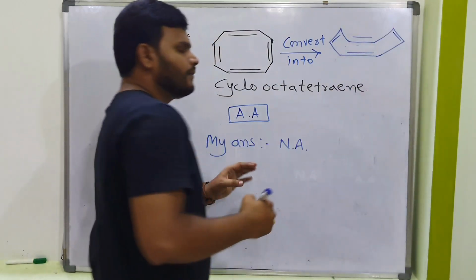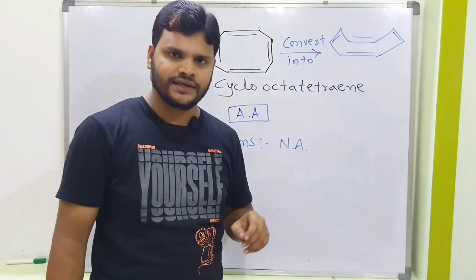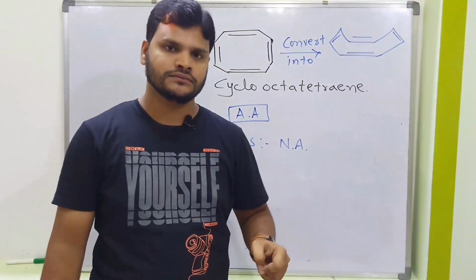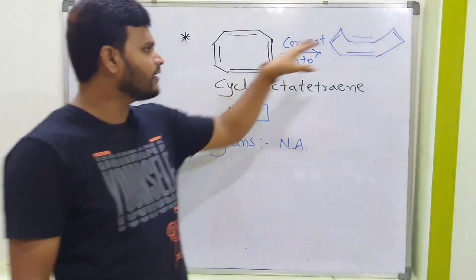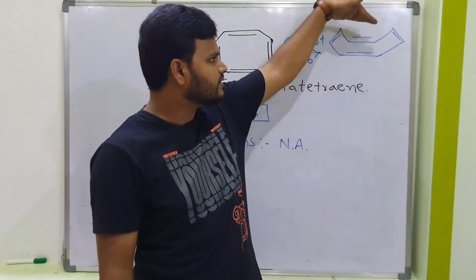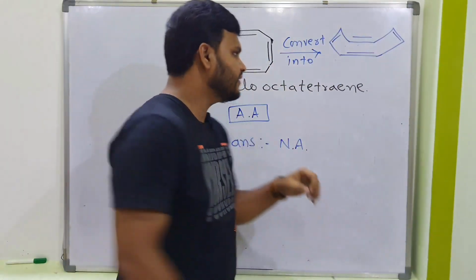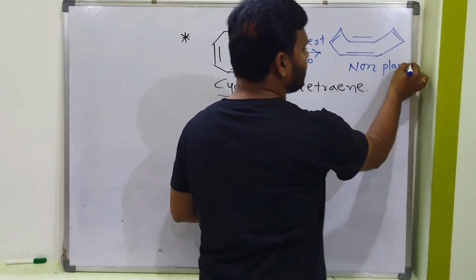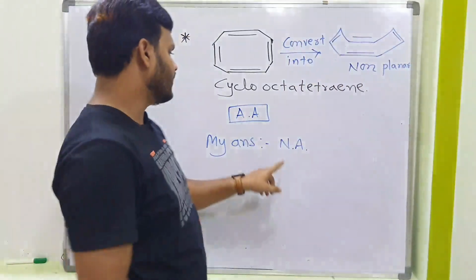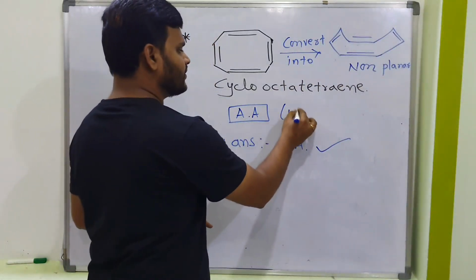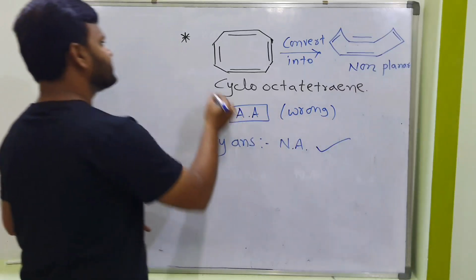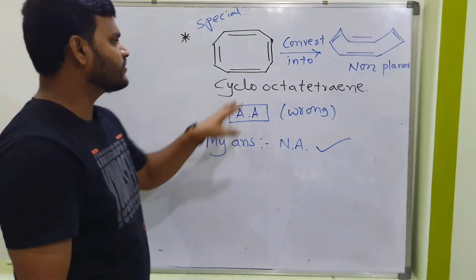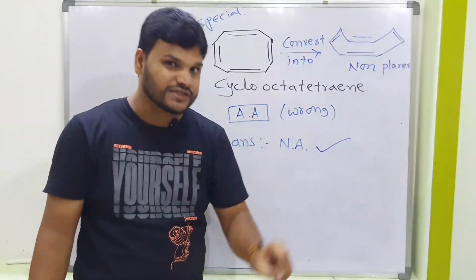Actually, what is the condition of aromaticity? One of the conditions is that the compound should be cyclic planar. Here it would be cyclic planar, but when it comes to this one, it is not cyclic planar. This part is above the plane, this part is below the plane, so it is a non-planar molecule. That's the reason non-aromatic is the correct answer and the other is the wrong answer. This is a different, special example, an exception.